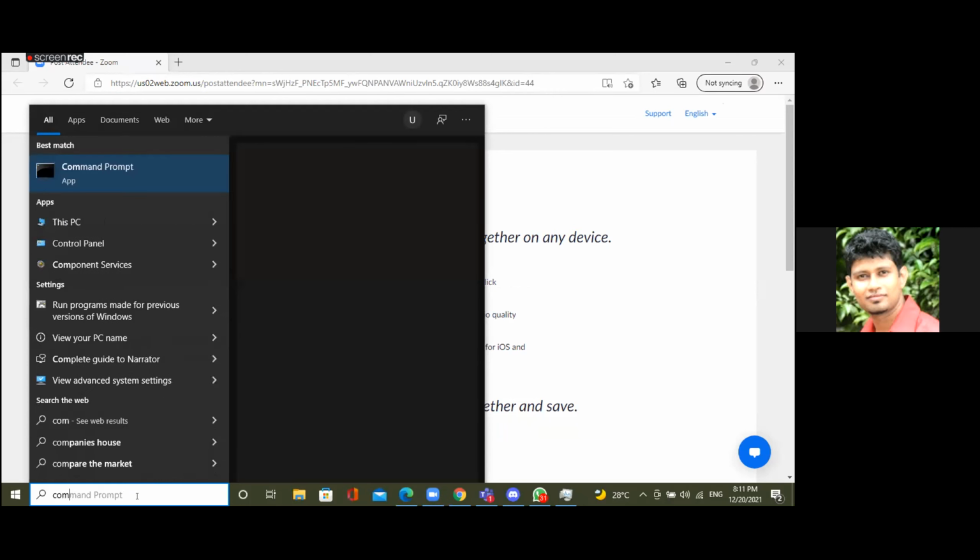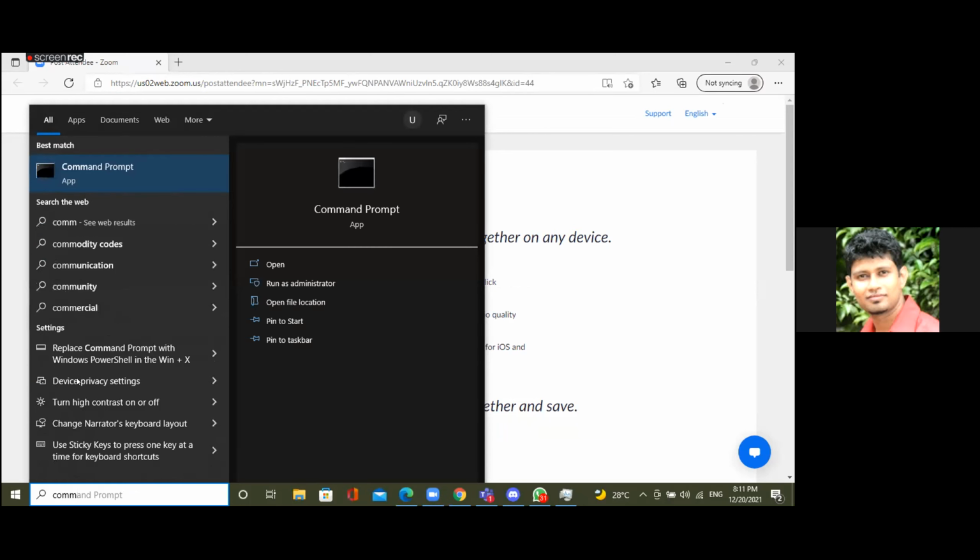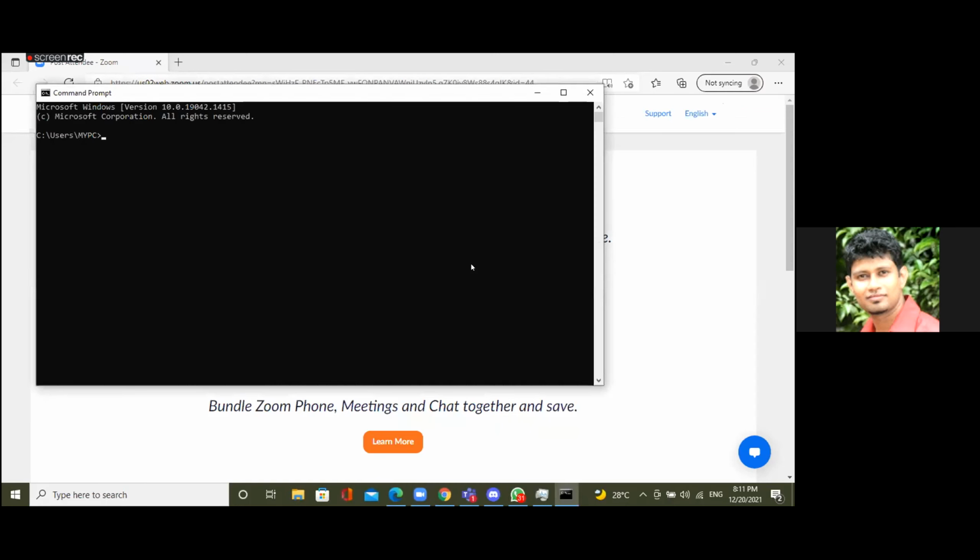All right, you can see that now. It's appearing, just open it. Actually, this is not the command line. This has a command line interface, but earlier operating systems came with this feature only. Nowadays there are also some operating systems that come like that. Okay, please type cd space desktop.